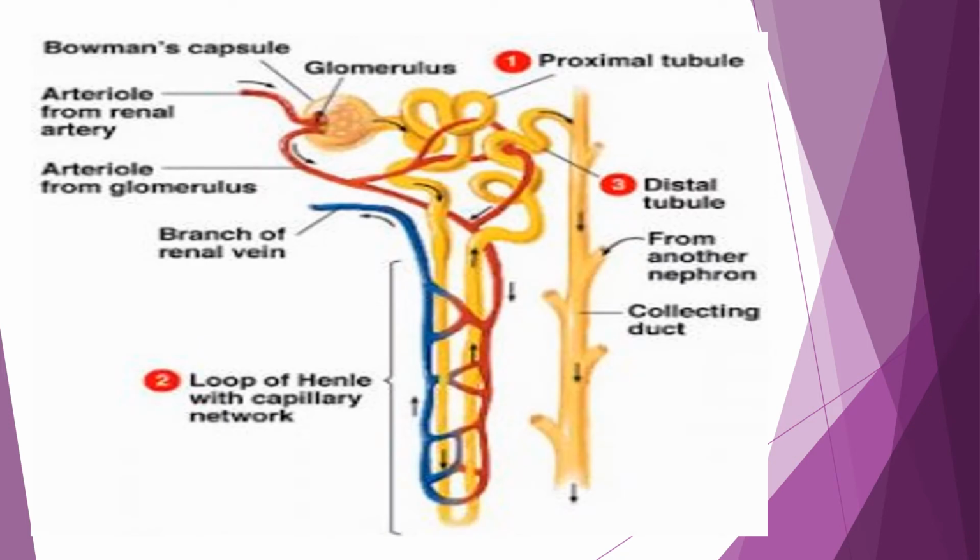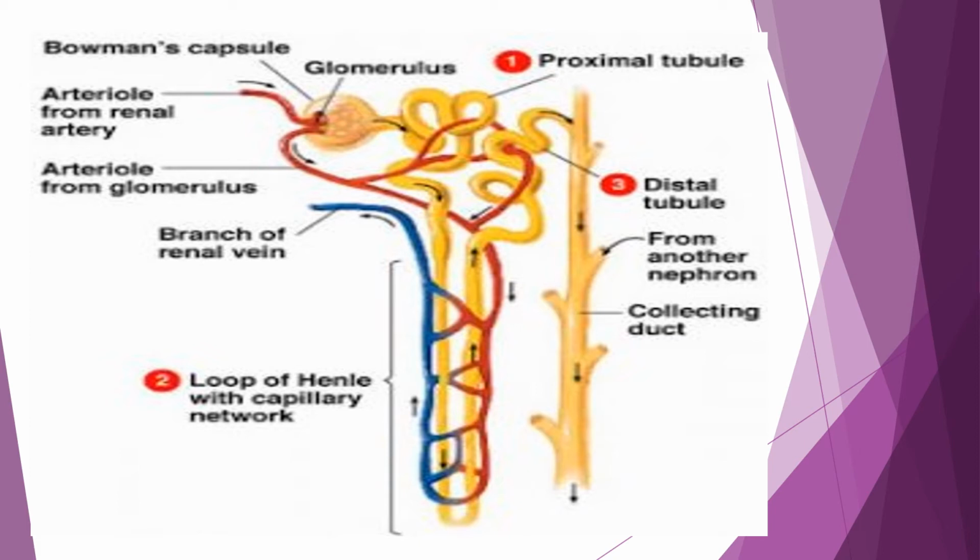Inside the kidneys, there are millions of small filtration structures known as nephrons. Each nephron consists of a cup-like structure called the Bowman capsule. Inside the Bowman capsule, there is an extensive network of blood capillaries called the glomerulus.